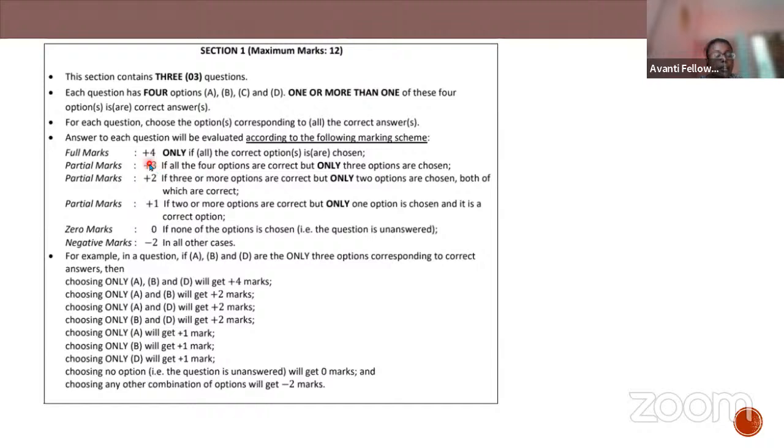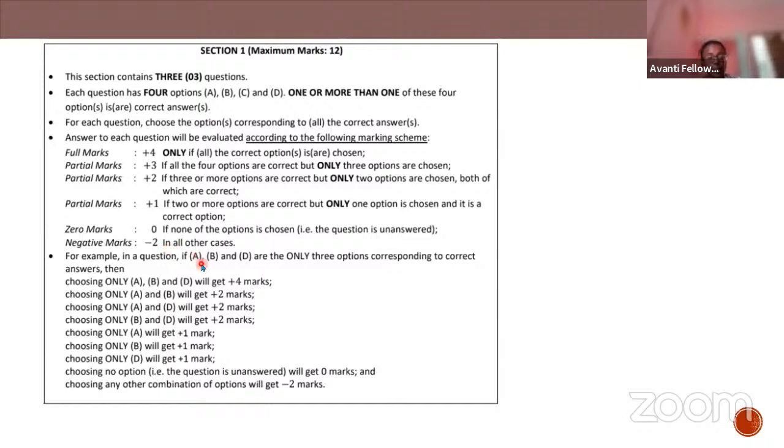If all 4 options are right and you choose all 4, you'll be getting plus 4 marks. If all 4 are correct but you have chosen only 3 options, plus 3 marks. If you choose only 2 options, then you'll be getting plus 2 marks. And for not attempting and in all the other cases, you'll be getting a negative mark.